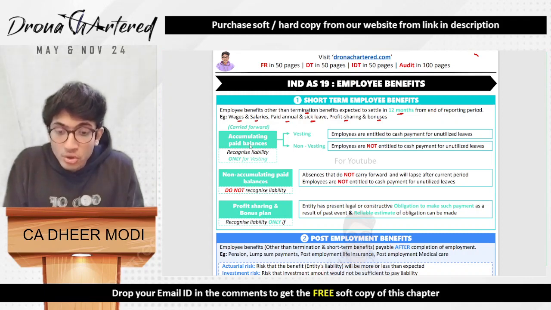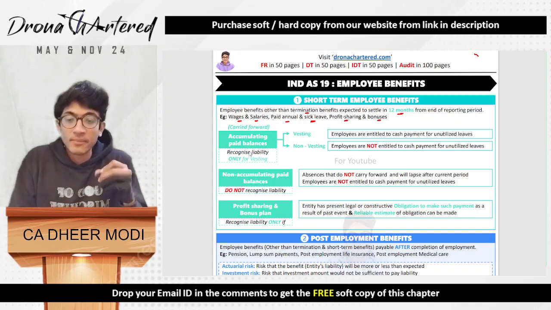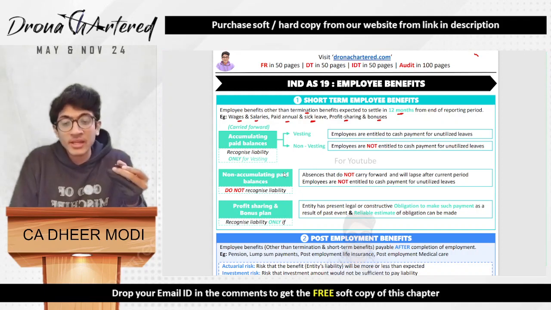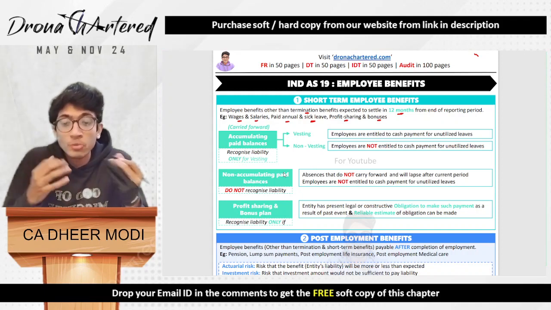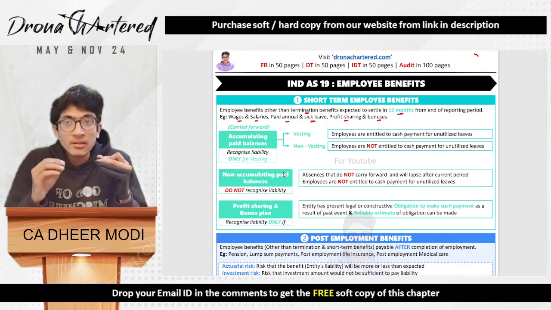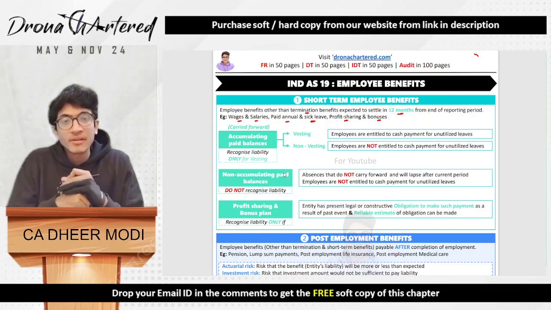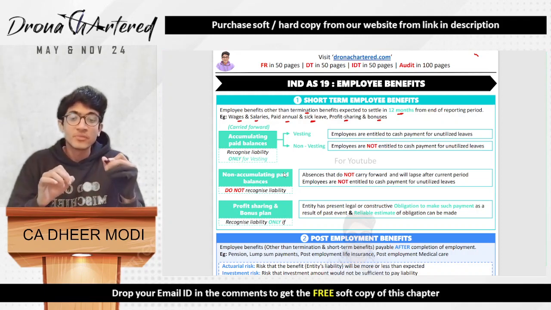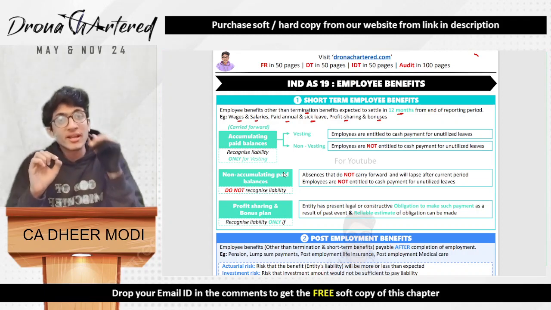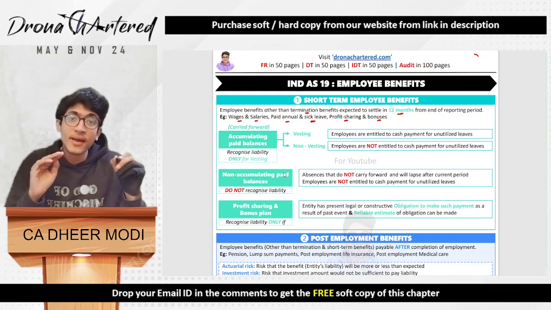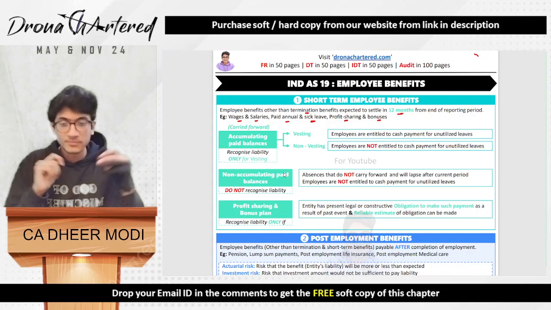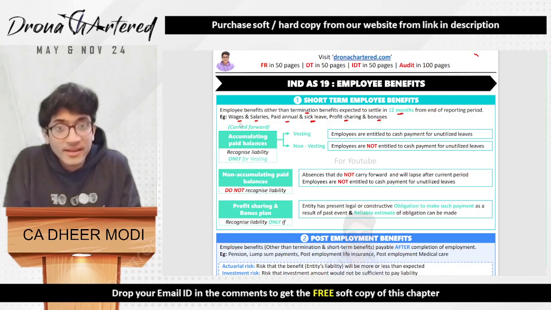Now there are two types of paid balances. One is your accumulating paid balances, and second is your non-accumulating paid balances. So when we say accumulating paid balances, this means, for example, you have 10 leaves every year, and if this year you utilize only 7 leaves, the 3 leaves that you did not utilize will be carried forward to the next year, and instead of 10 leaves, you will have 13 leaves in that year. That means carry forward.